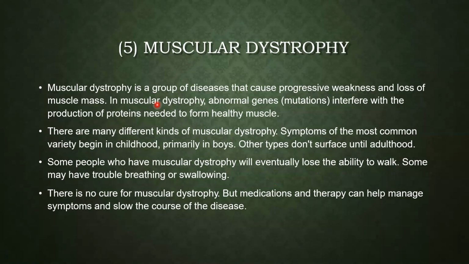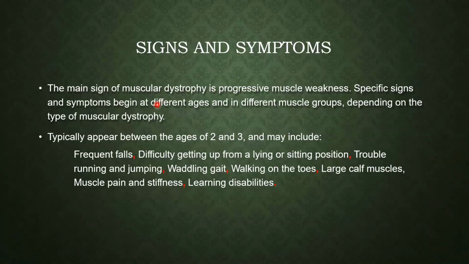Some mutation in the genes leads to interference with the proteins that form healthy muscles. So the main sign of muscular dystrophy is progressive muscle weakness, which will lead to disruption in the muscle formation.